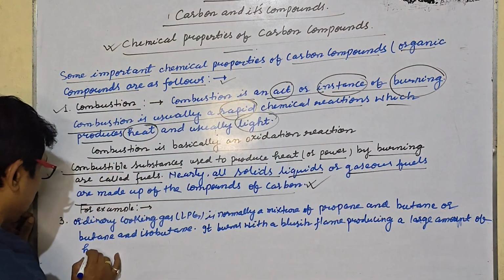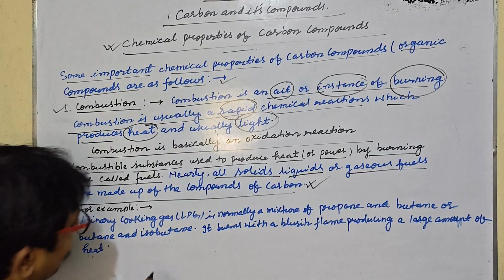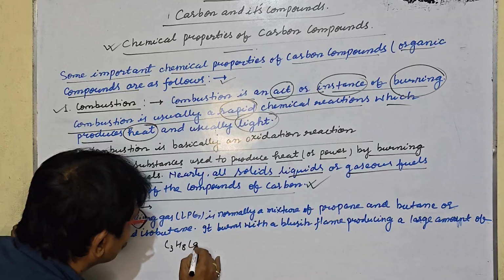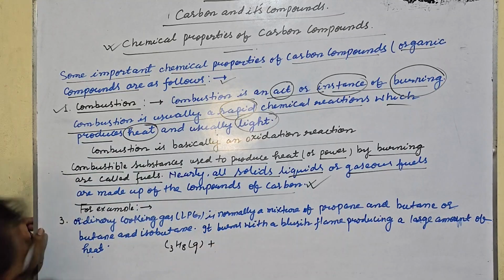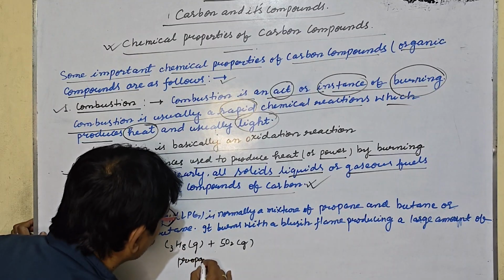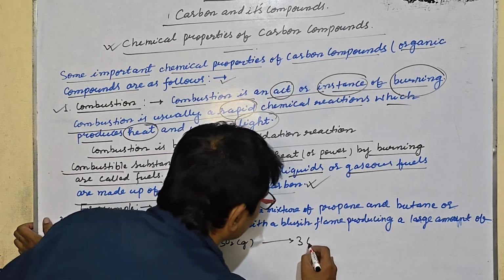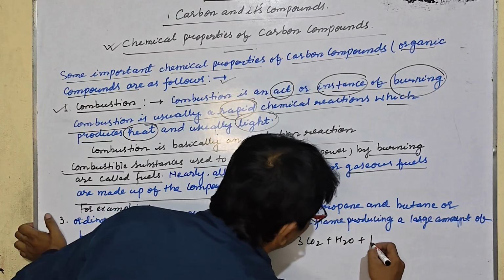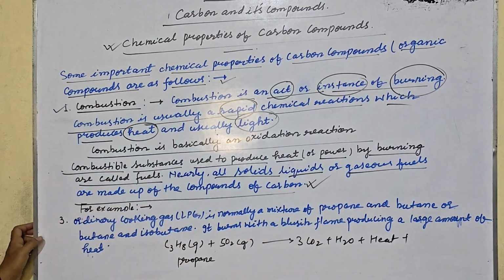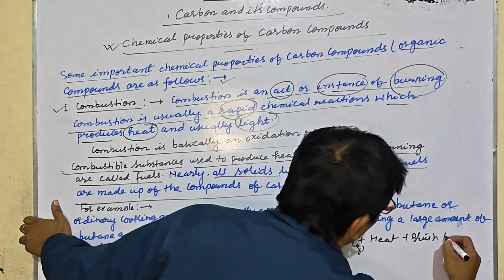So what are the reactions? The reaction tells you that C3H8, propane gas, reacts with 5O2 gas, and it gives 3CO2 plus 4H2O plus heat plus bluish flame.